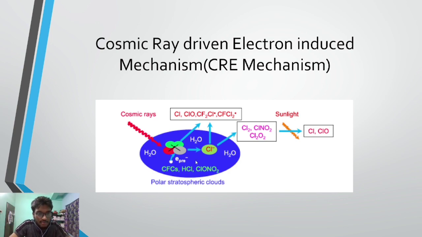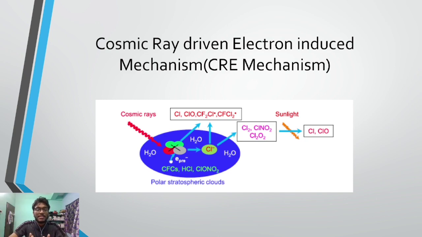Now these polar stratospheric clouds are quite important because they are the places that hold these halogen containing molecules in the time of winters. When cosmic rays are incident on these polar stratospheric clouds, they tend to ionize these halogen atoms, giving halogen ions. These halogen ions in turn get converted, through a series of events, into highly reactive halogen atoms. These highly reactive halogen atoms can easily decompose ozone.